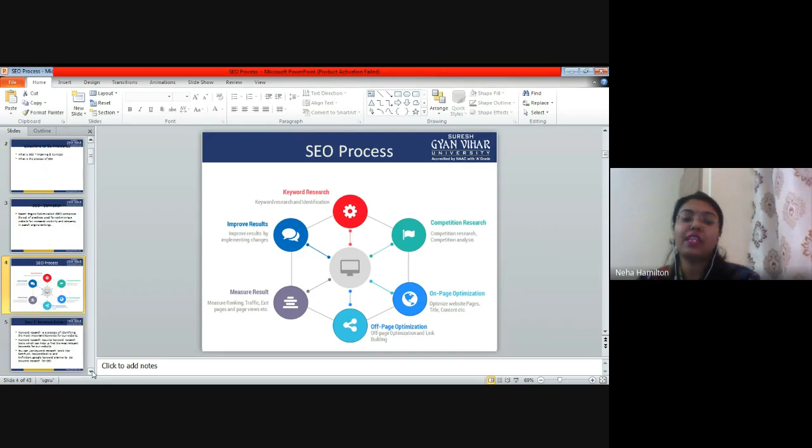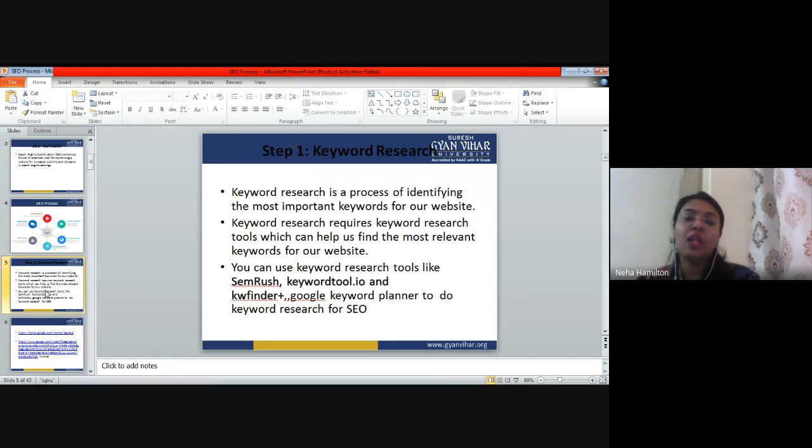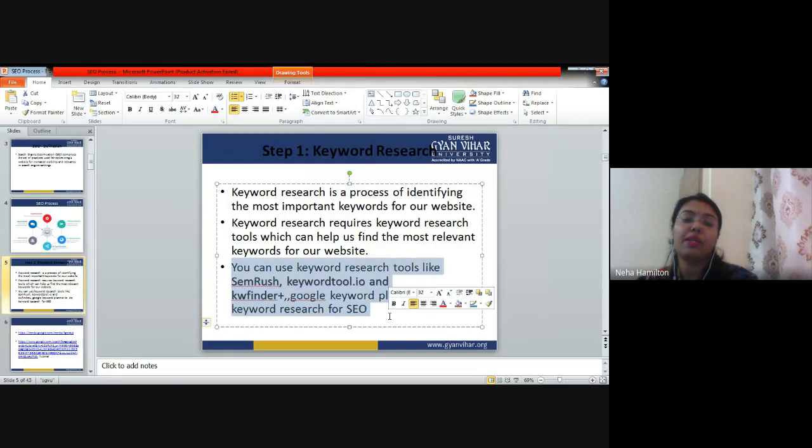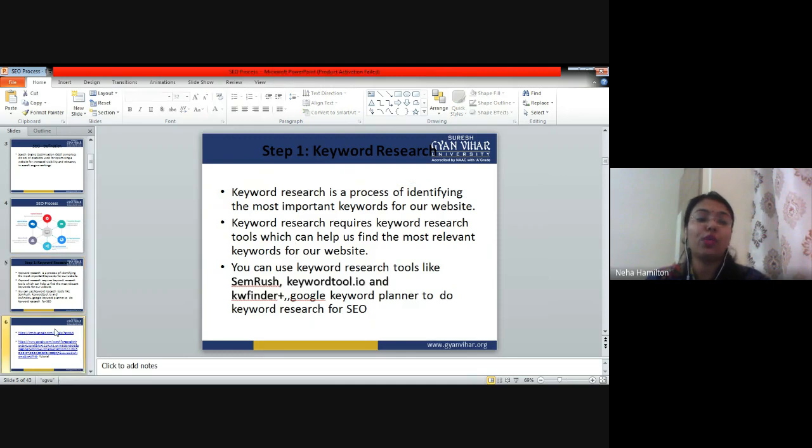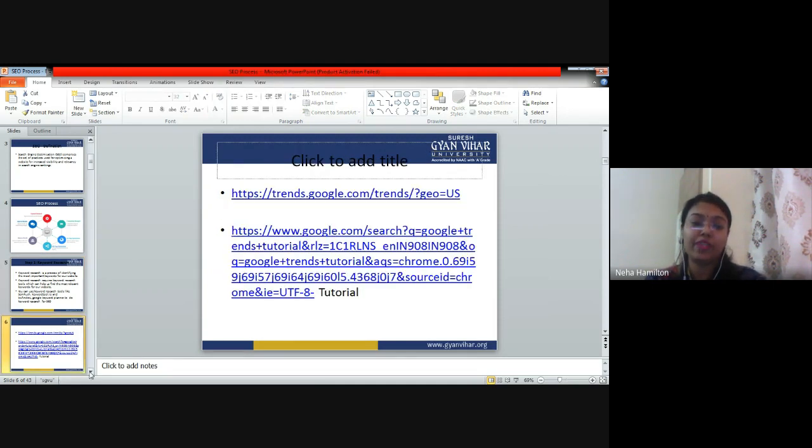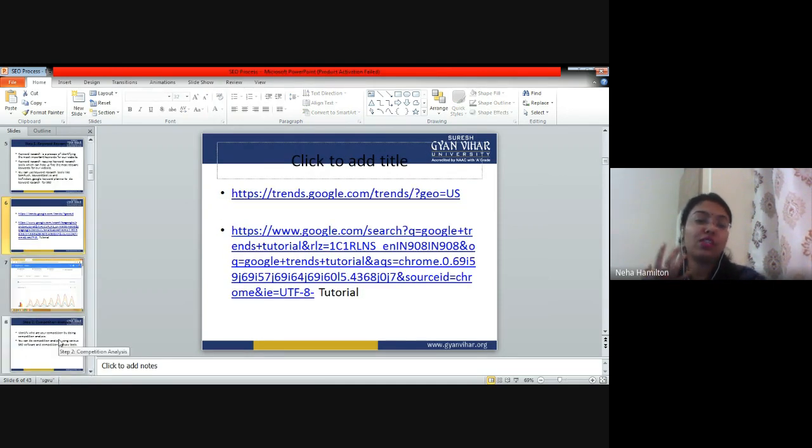We have studied that in keyword research, we use a particular online platform. There are lots and lots of online platforms. For example, in this paragraph, you can see a lot of tools. We have semrush.com, KW Finder, Google Keywords, keywordtool.io. But these platforms are actually paid platforms, right? So that's why I have given you a tutorial on Google Trends. We have learned a lot of things on Google Trends.